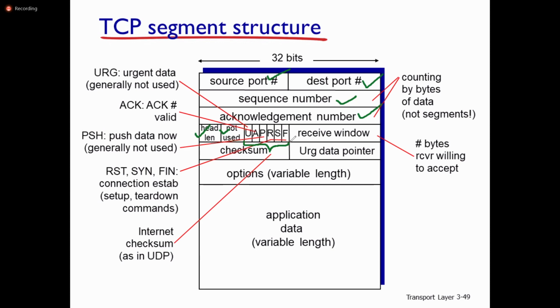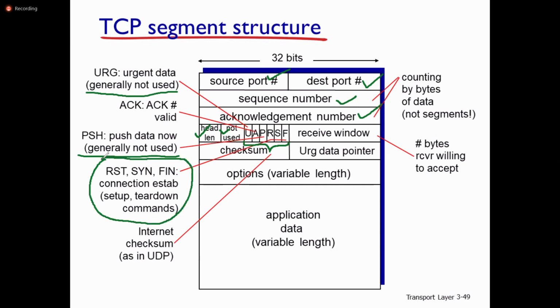valid acknowledgement number. Next one is P, stands for PSH, push data now. Generally not used. Urgent is generally not used. Push data now is also generally not used. In between push data now and urgent, there is an acknowledgement field. The last three you can observe here: reset, synchronize, and final. These are the connection establishment things.